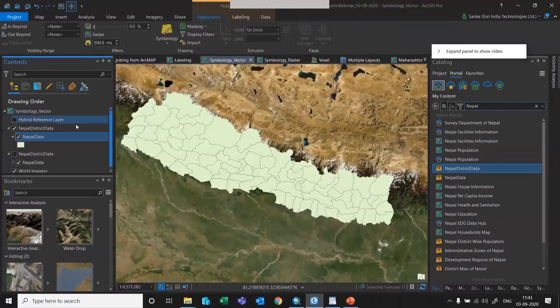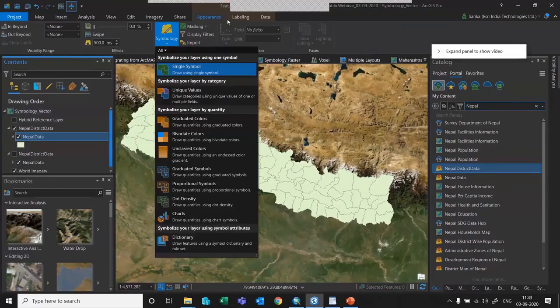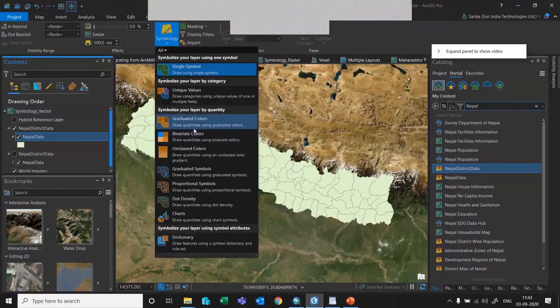Now what you can do, you can select this data and go to the symbology in the appearance tab and choose any of the symbols. Now I want to know where there are more computers, and where they have internet connectivity. So I want to identify the districts with more computers and more connections with the internet.